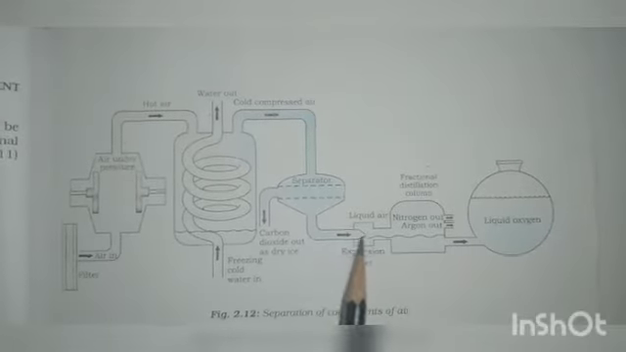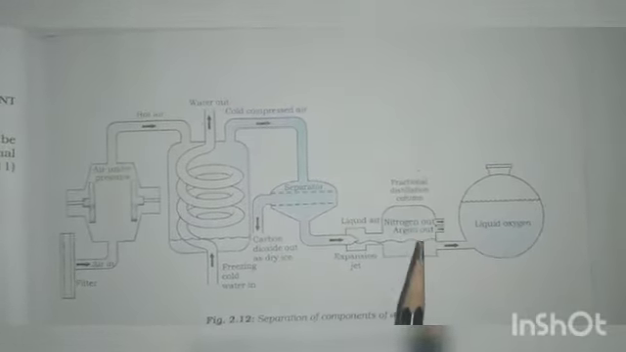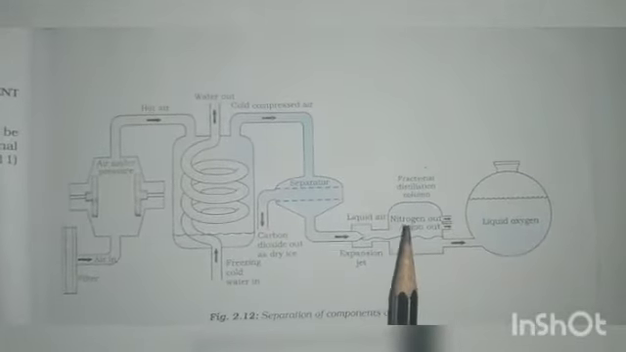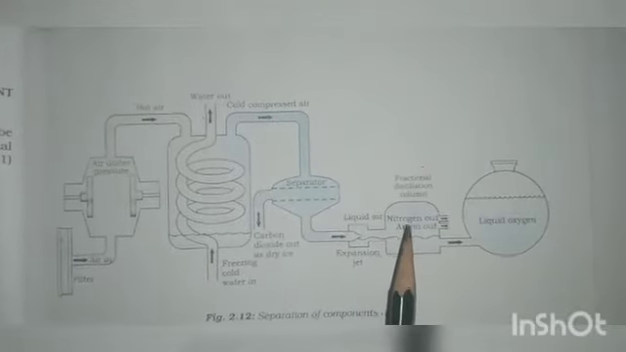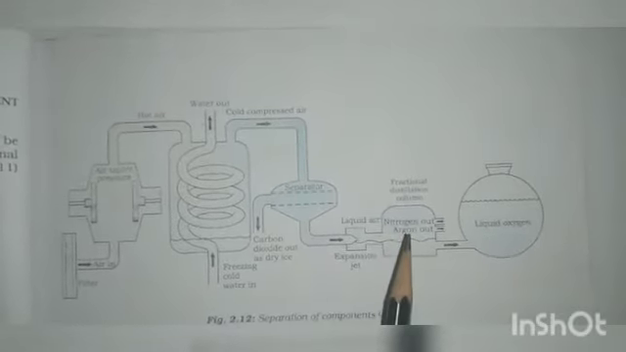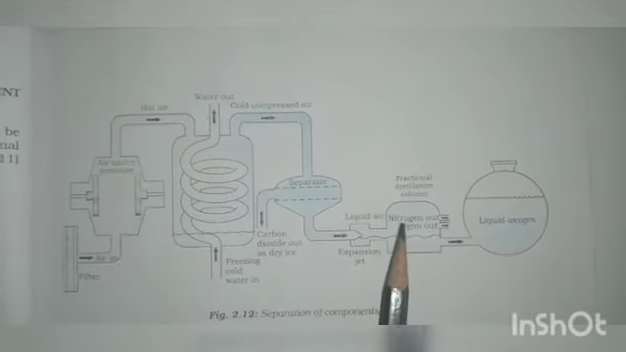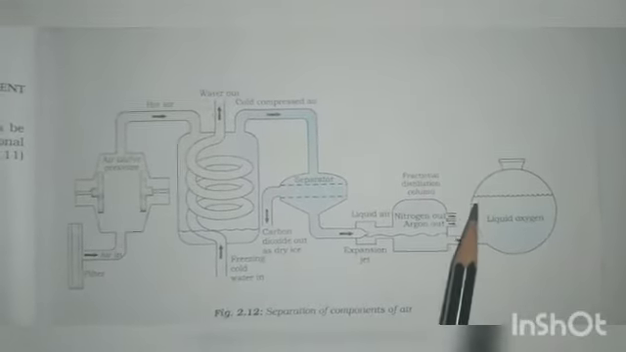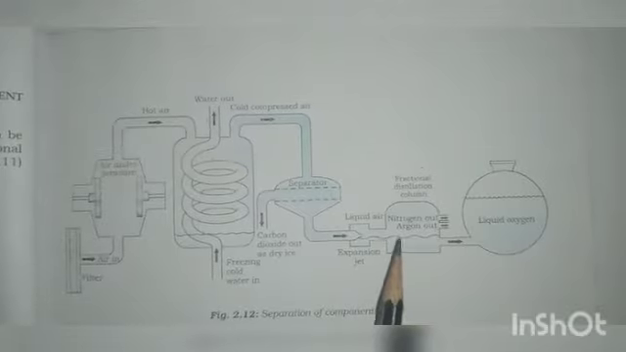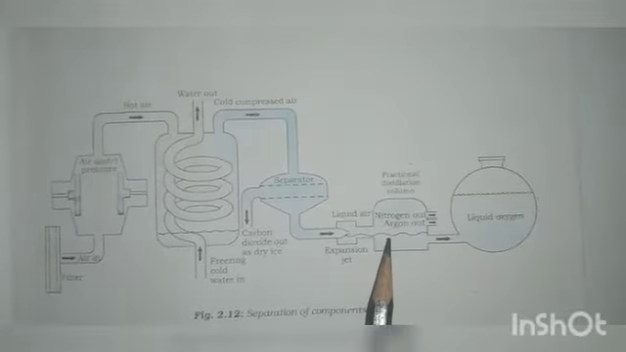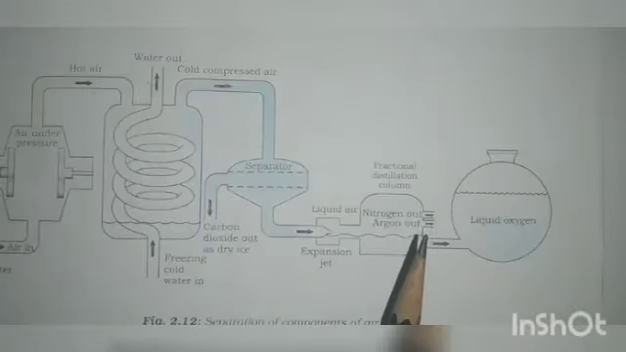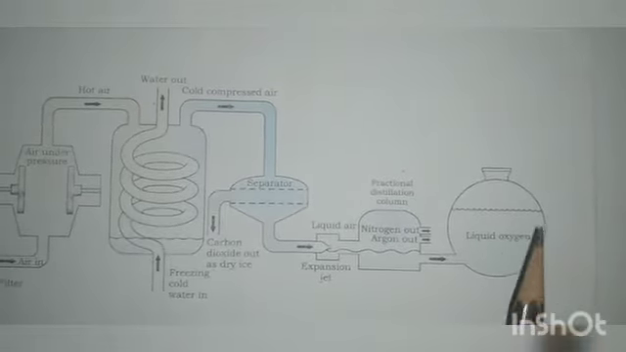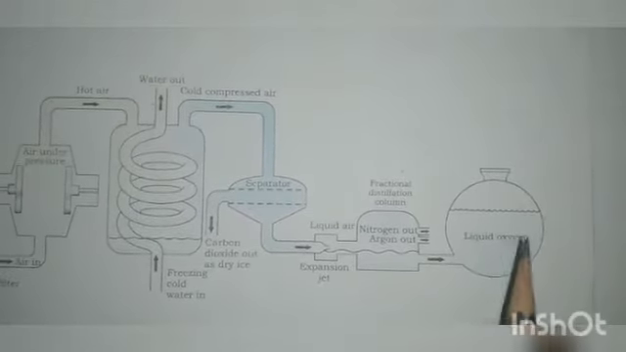From this, the liquid air comes to this fractional distillation column. When you heat this fractional distillation column, the argon and nitrogen will evaporate. Since it is a liquid, they have their own boiling points. So at their boiling points, the nitrogen and argon will evaporate through this tube and only oxygen remains. We get this oxygen in the form of liquid. So liquid oxygen is there, and it is collected in another chamber. Now liquid oxygen is separated.